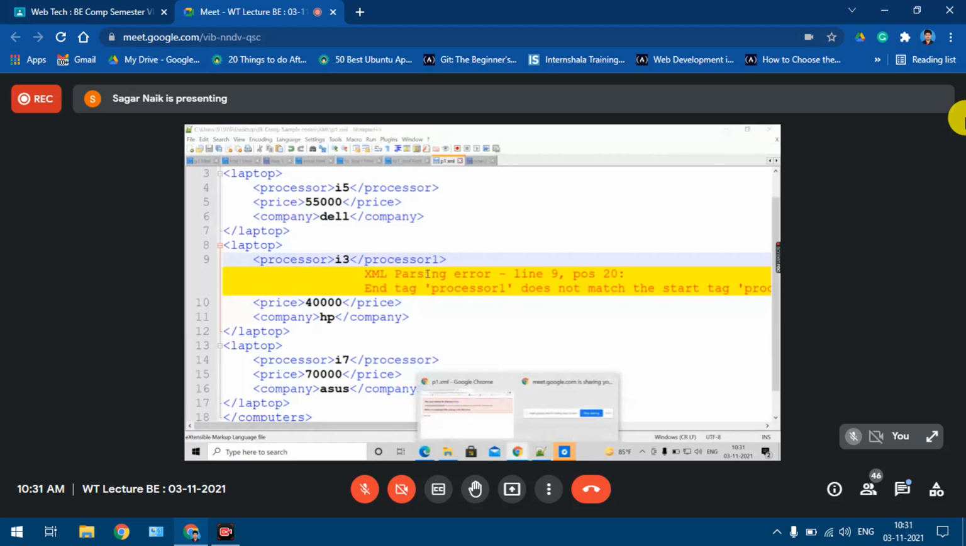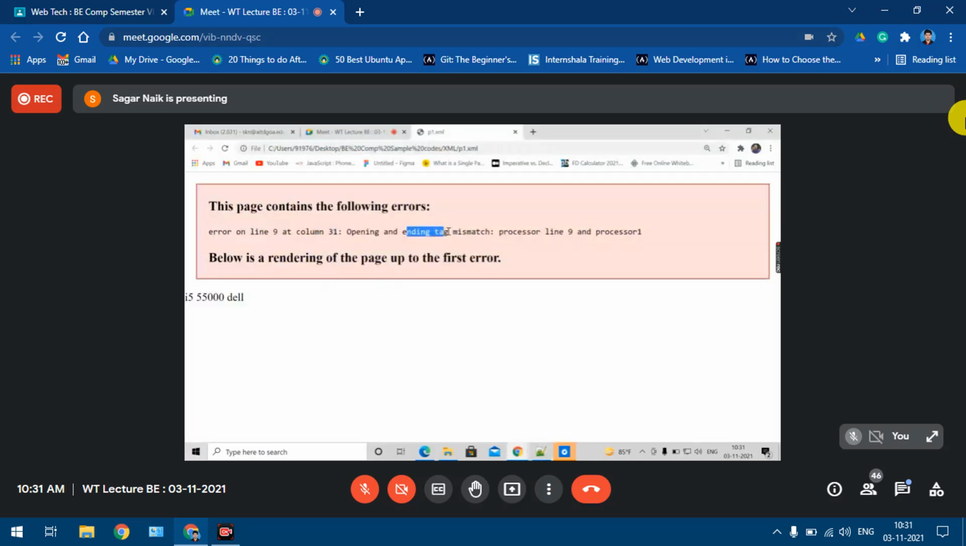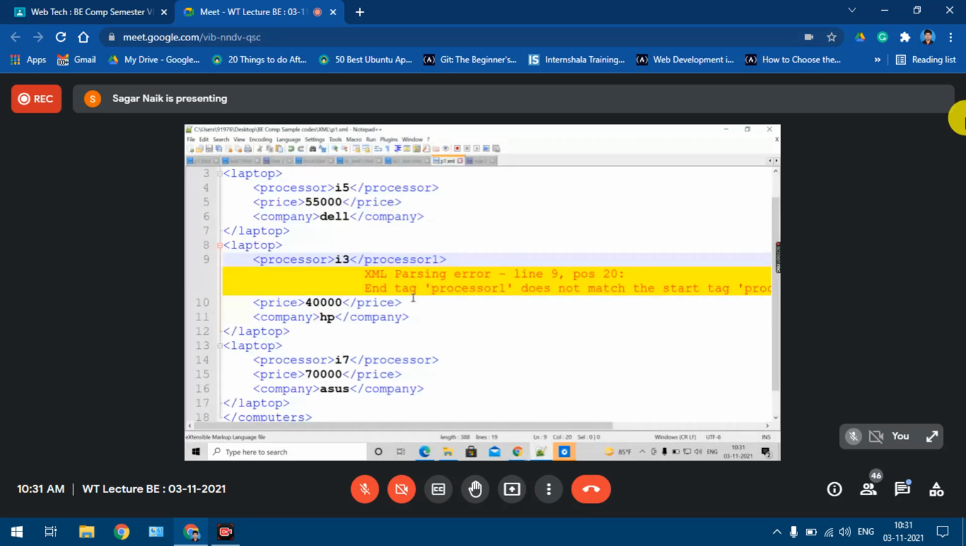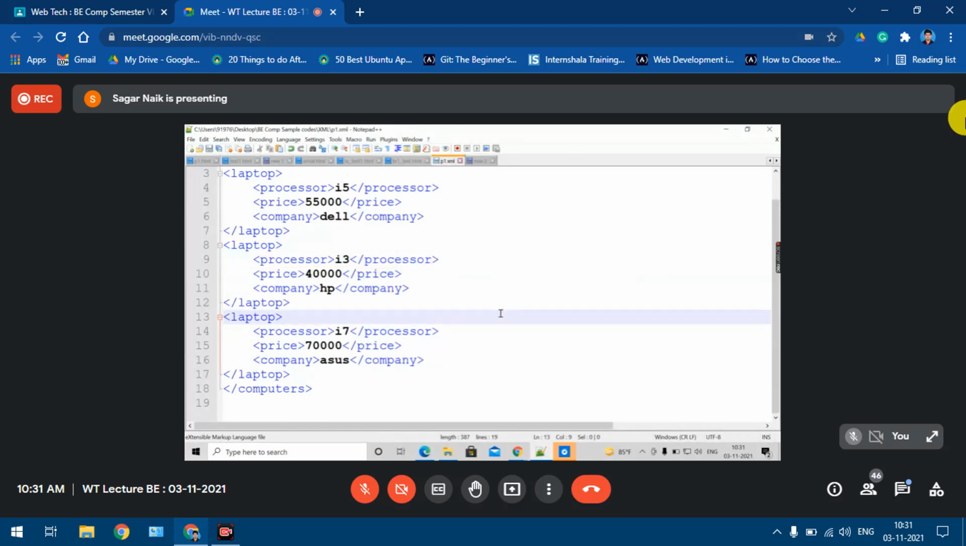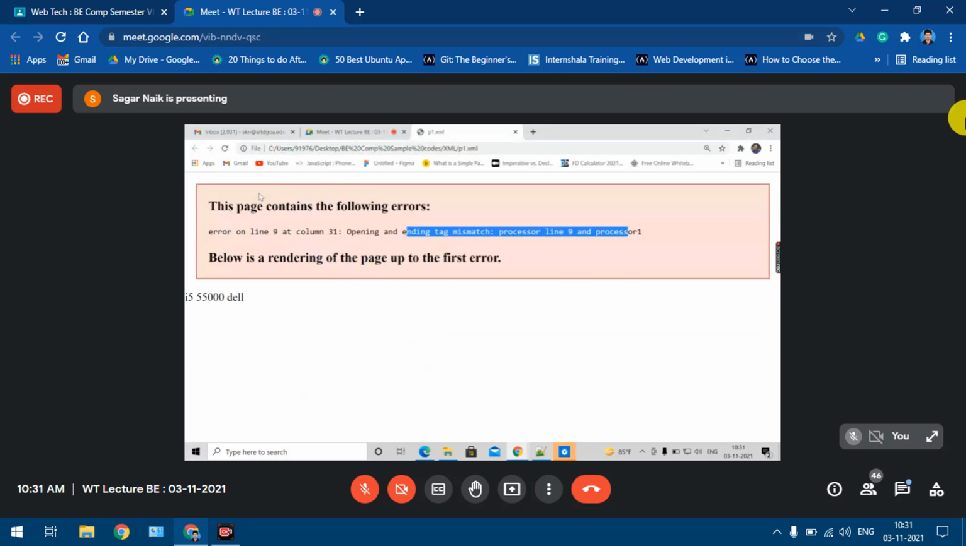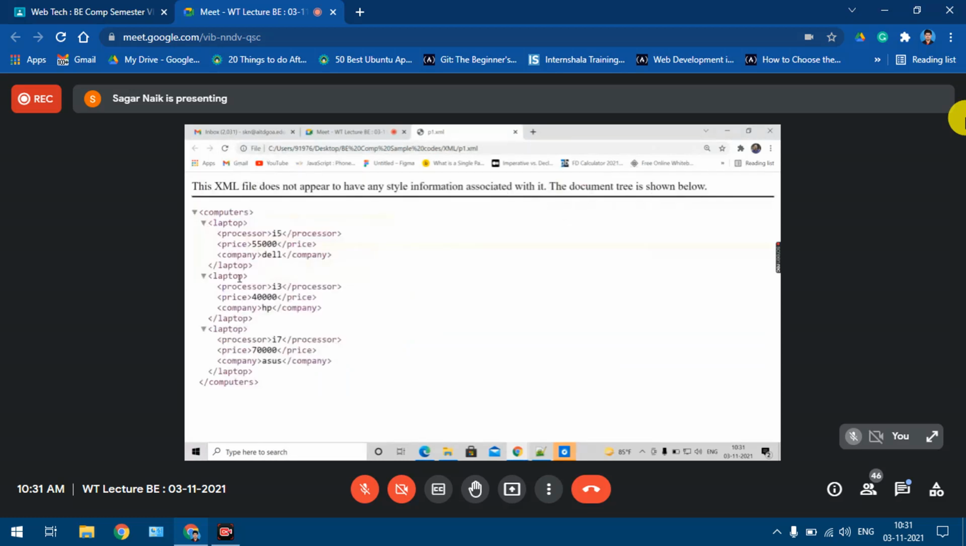Now what was it saying? Yes, opening and closing tag mismatch. Fine. So you can use either of the two. Only if your file is well formed, then Notepad++ is going to save the file properly, and even Chrome is going to give you the entire tree structure. Only if it is well formed, right?